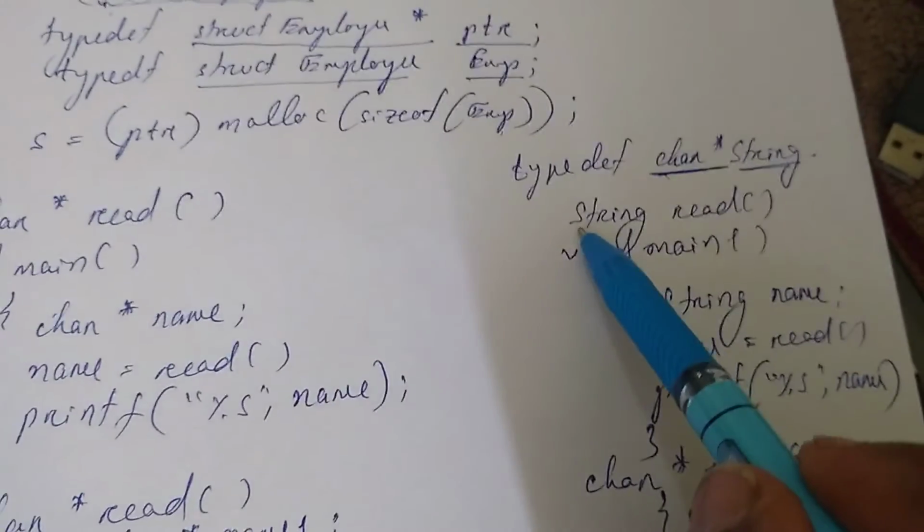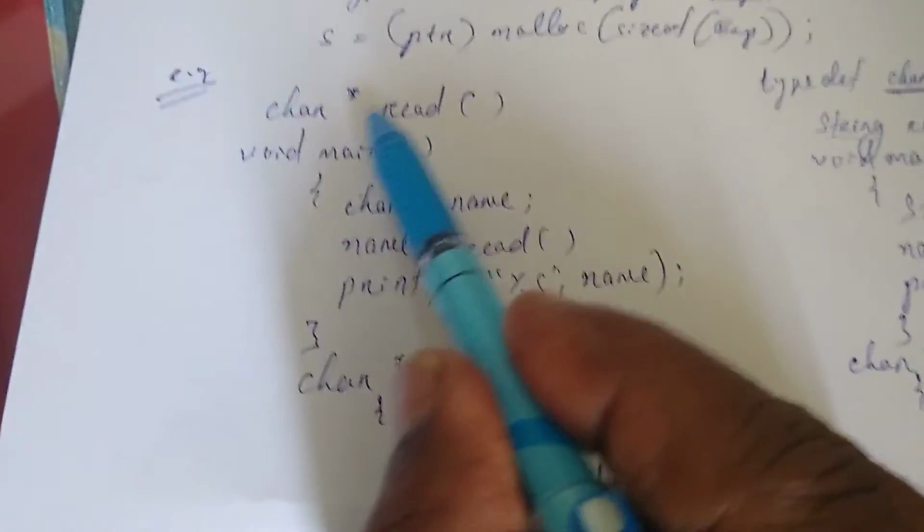See here, I have used string wherever I had char asterisk.